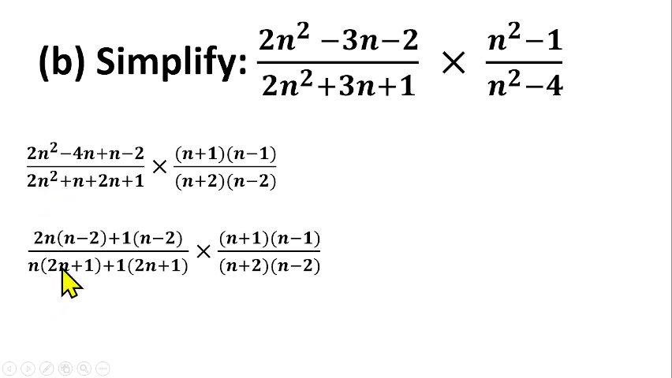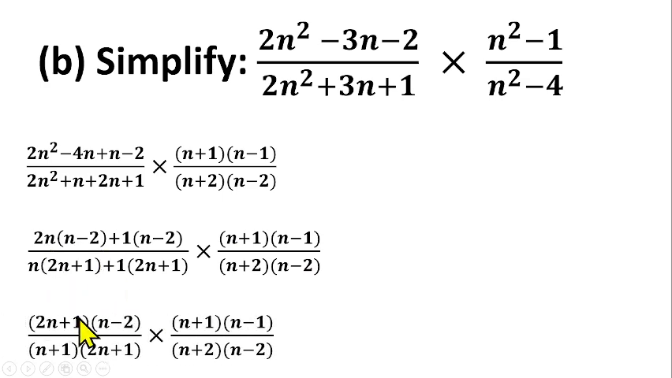You can n into 2n plus 1. So 1 is common here. Plus 1 is common. Plus 1 into 2n plus 1 equals to this. So 2n plus 1 into n minus 2. So you have 2n plus 1 into n minus 2, then over n plus 1 into 2n plus 1 equals to this. Sorry, times this rather. So from there now you can see that we can cancel out some things.